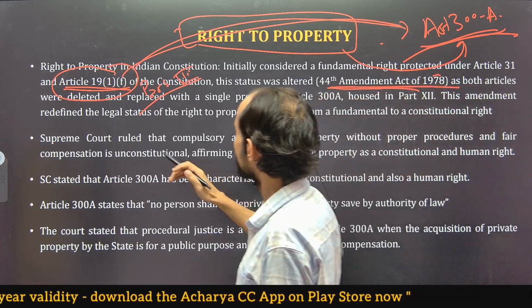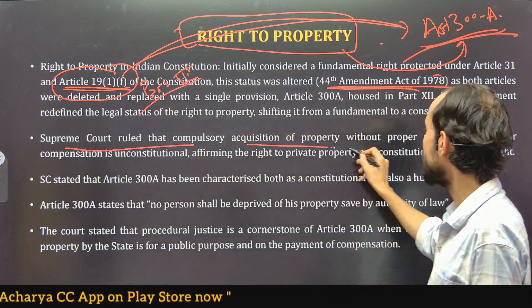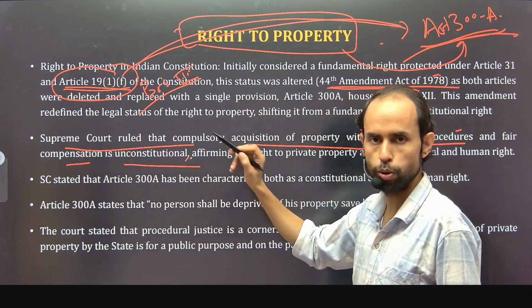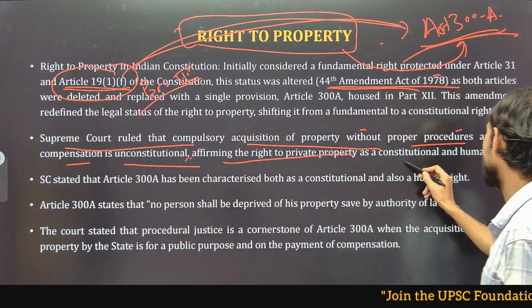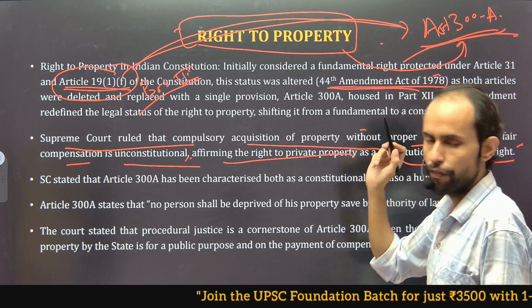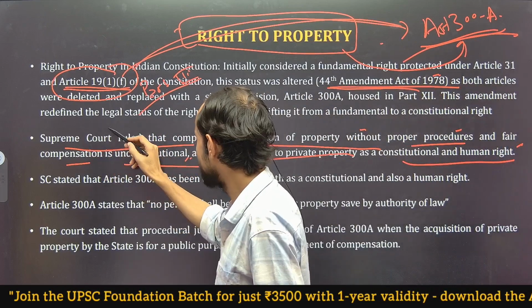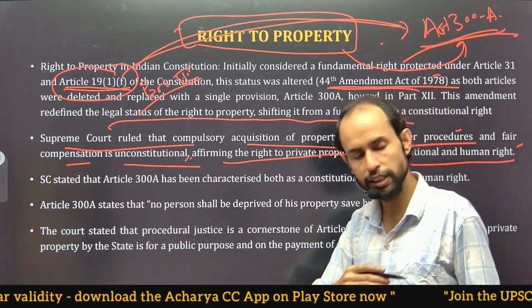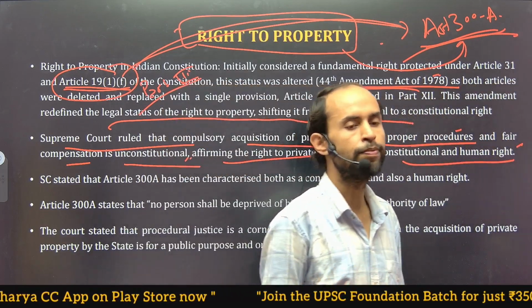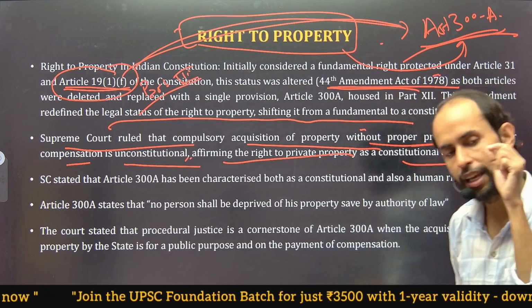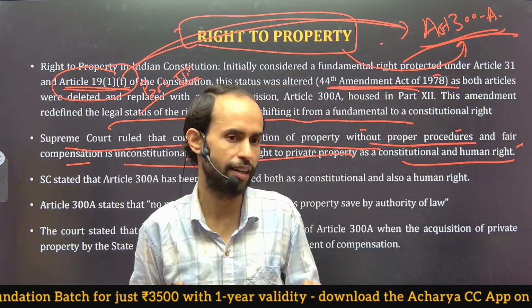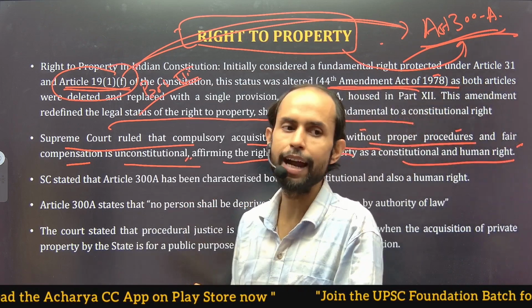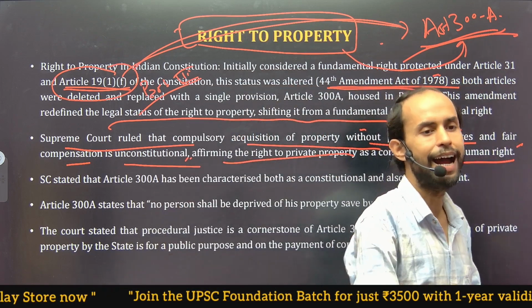Come to this thing, that Supreme Court has ruled that compulsory acquisition of property without proper procedures and fair compensation is unconstitutional in nature, affirming the right to private property as a constitutional and a human right. First of all, Supreme Court here has made a noting that right to property cannot be taken away without proper procedures. By proper procedure you mean a monetary compensation needs to be given to the person whose land is acquired by the state. The other thing is that in case a monetary compensation is not offered, a similar land should be granted to that particular entity at some other place.